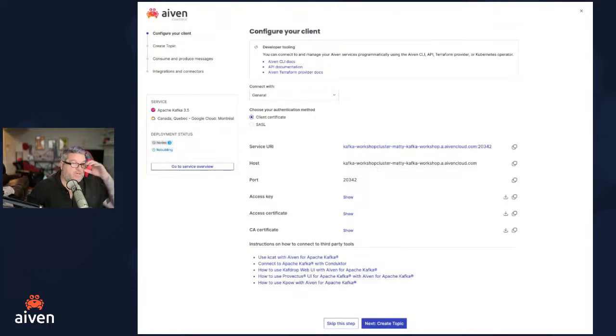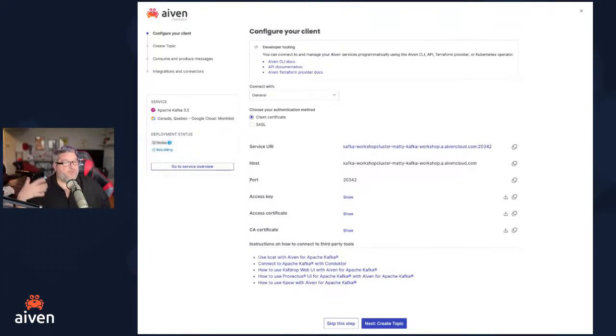The couple of things we want to figure out are what we need to make our secure connection. When you talk about securing the connection, we're using SSL or SASL. In this tutorial, we're going to do a secure connection with SSL. So here on this first configuration part up here, we're going to need to know a couple things. We need to know the URI to the service. This is the URI that we're going to use to connect.